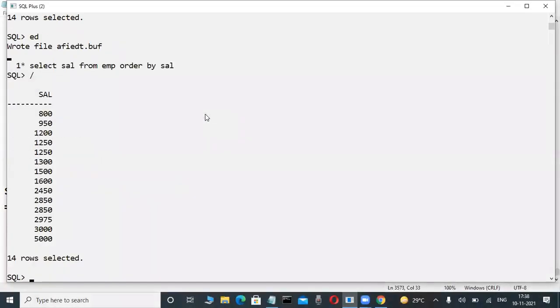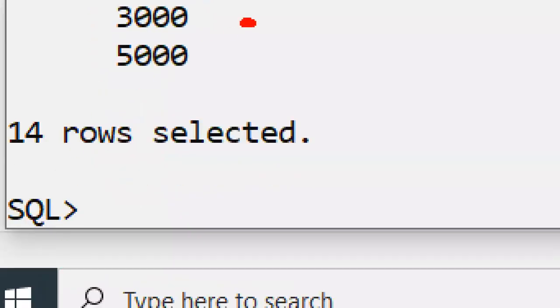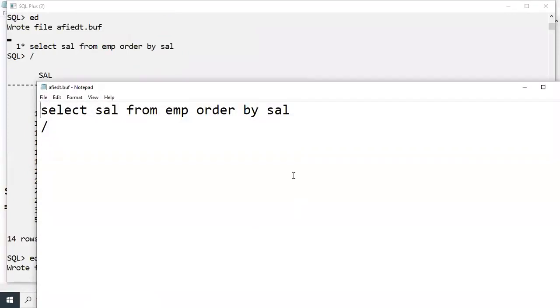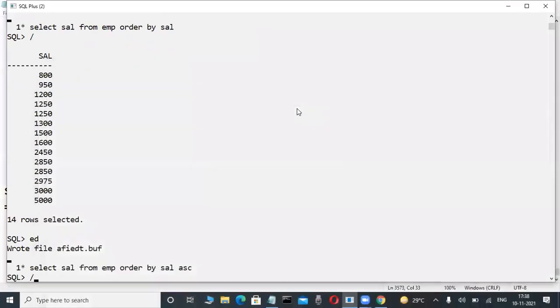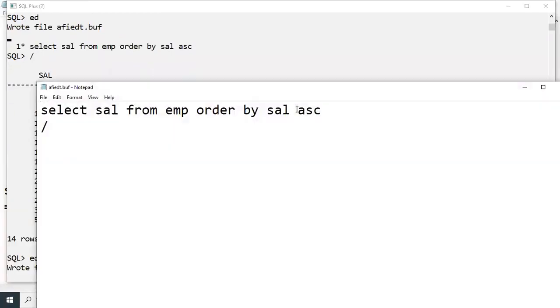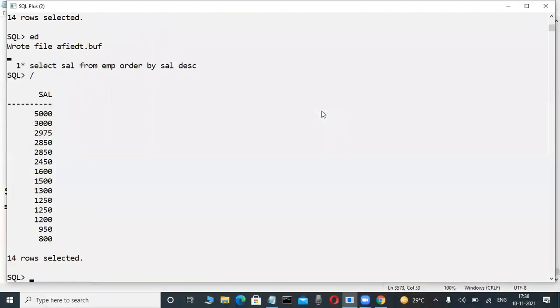Yes, when we use the order by clause, it is ascending order. Observe here. Ascending order means lowest values to highest values. Correct, here lowest values to highest values. Okay, fine. Now suppose I'm interested in using the ASC keyword, that is also ascending order. If you are not using the ASC keyword also, the default order is ascending order. Very good. Suppose I want DESC, that means descending order.